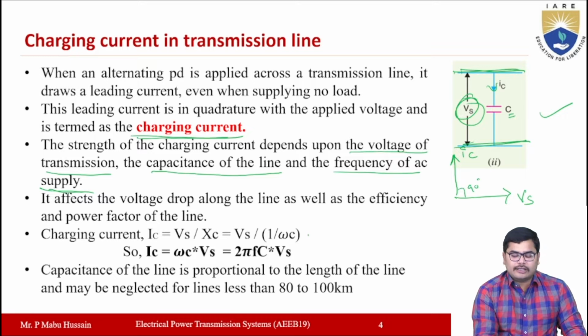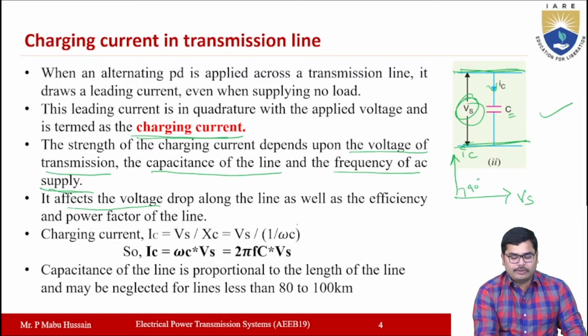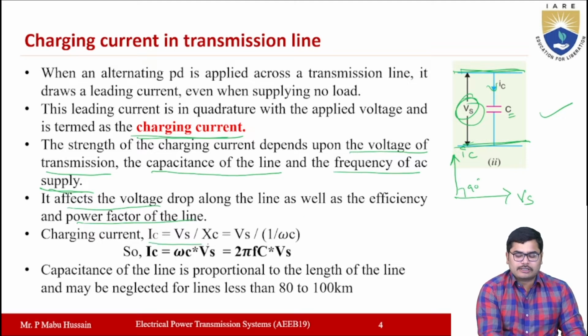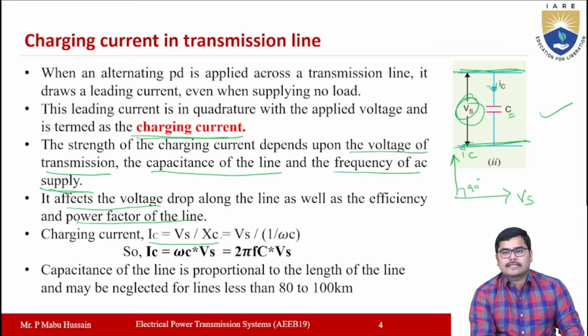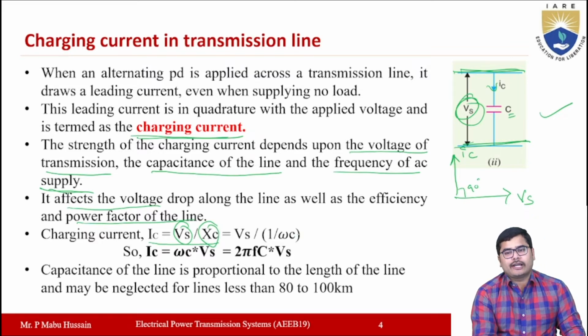This charging current will affect the transmission line by causing some amount of voltage drop across the transmission line system. As there is a voltage drop, the efficiency of the transmission line system also will change. And the power factor of the system also will be affected due to this charging current. The magnitude of the charging current you can find by using the expression IC = Vs/Xc, where Vs is the applied voltage across the transmission line system, and Xc is the capacitive reactance.